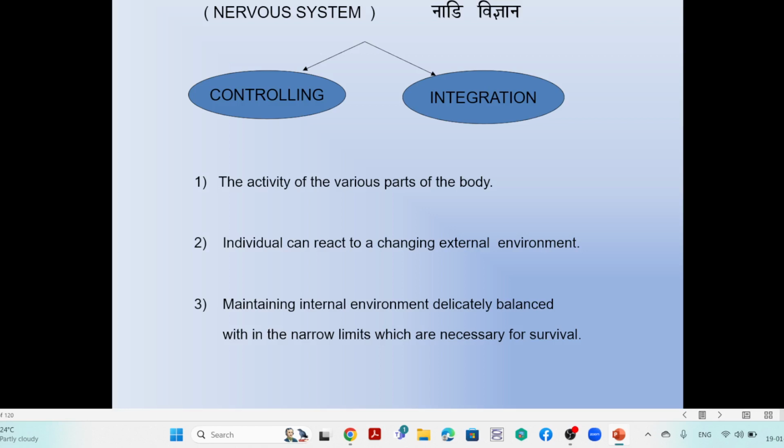Suppose if it is too much hot in the environment, the internal environment is balanced to make a less temperature. If it is too much cold in the environment, the internal environment is balanced to that portion. So this is the mechanism. So that we have to make very clear. That is the point.